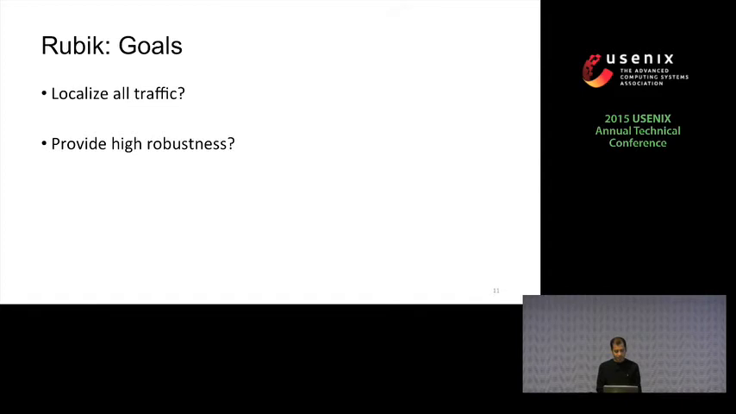So with these two key ideas, the natural question is, can we actually localize all the traffic? Can we actually contain all the traffic in individual racks? And as I'll explain in the next slide, the answer is no, because we have limited resources. So Rubik's first goal is to maximize the total traffic it localizes. And Rubik's second goal is to make the load balancer highly robust against individual failures. And that's because the availability of online services directly depends on the load balancer.